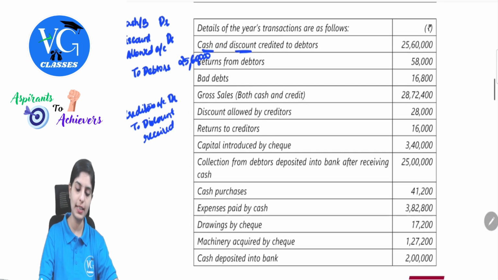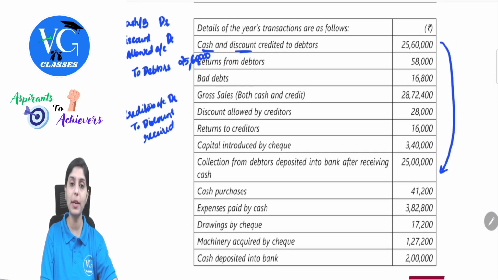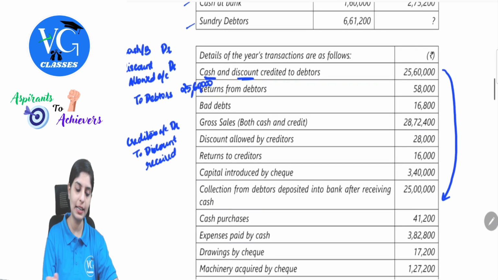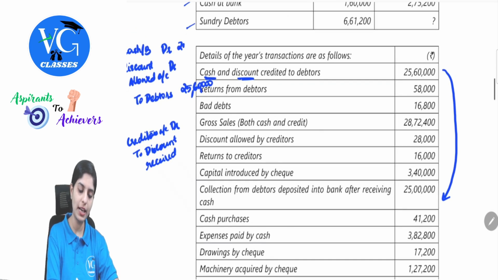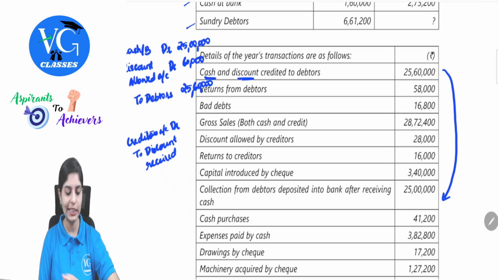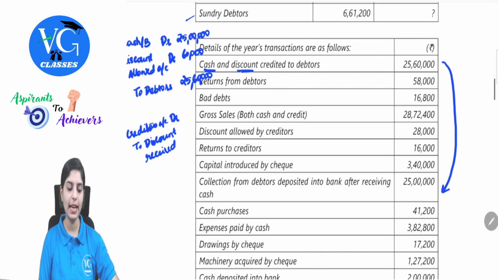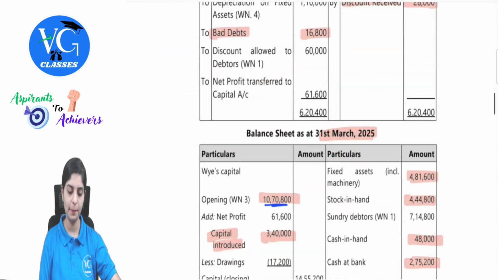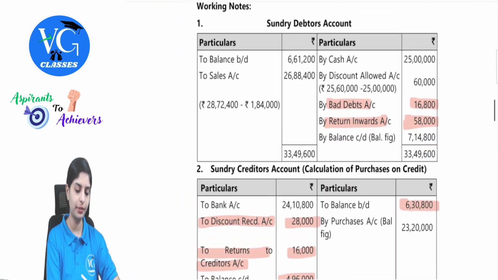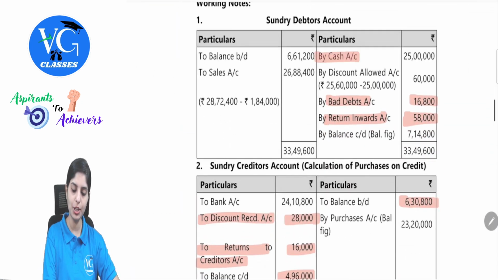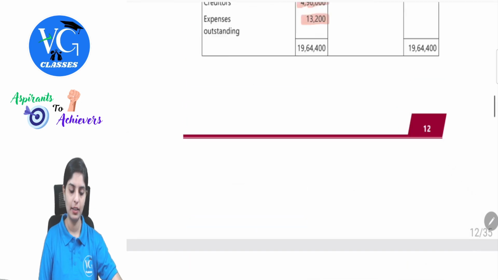Remember, there was one transaction, combined amount was given 25,60,000. Now we have got the breakup. That is how much is collected from debtors. So 25 lakh is collected from debtors. How much will be the discount allowed amount? 60,000. So this will be entered in the debtors account. So by cash, by discount allowed. See, in the debtors account, by cash 25 lakh, discount allowed 60,000. I hope this is clear.